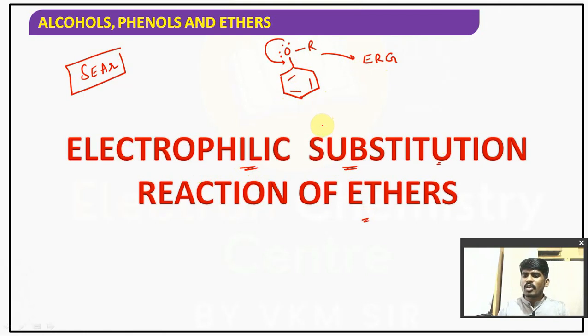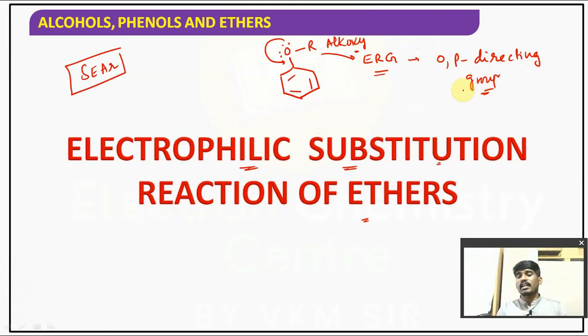So it activates all ortho and para positions. So OR, that is nothing but the alkoxy group. That alkoxy group is an example of an electron releasing group. Hence, it is an example of an ortho para directing group. So it allows the incoming electrophile to attack at ortho and para positions. Understood?